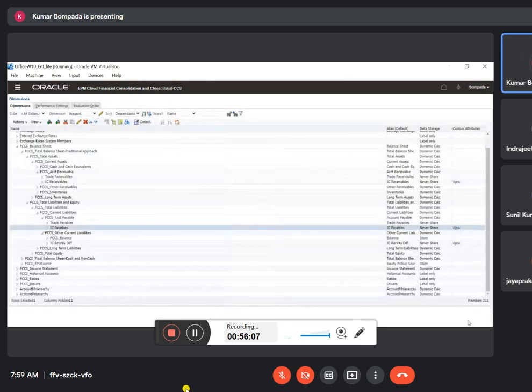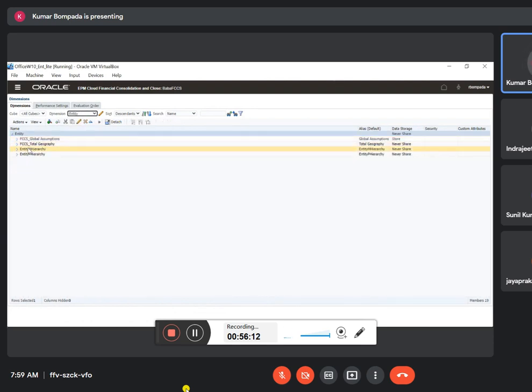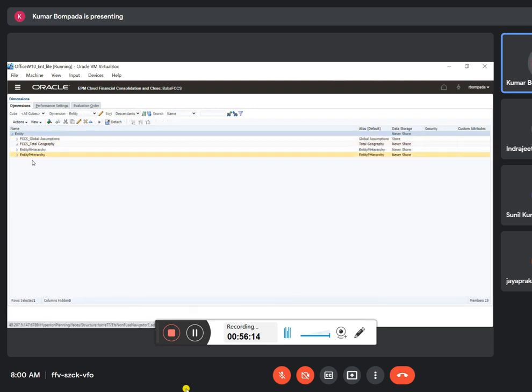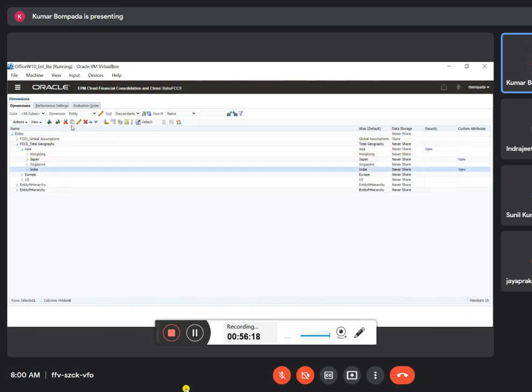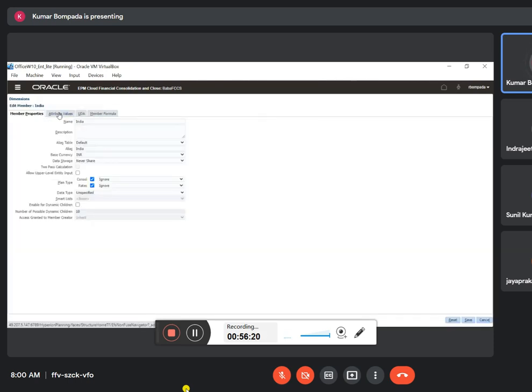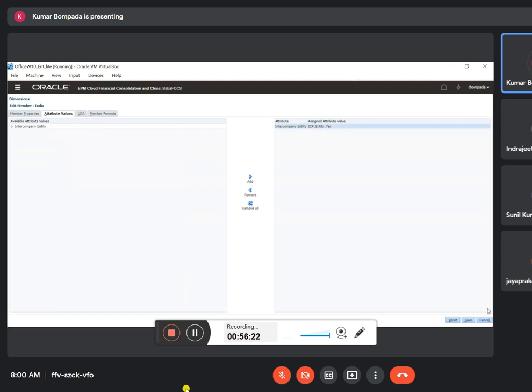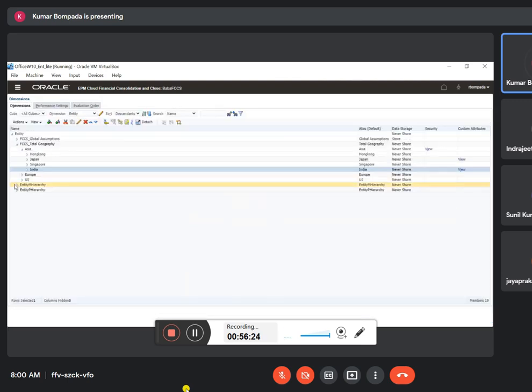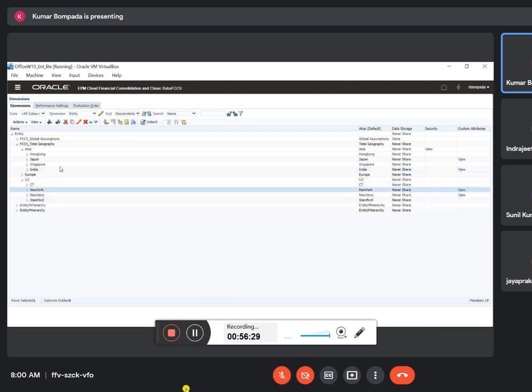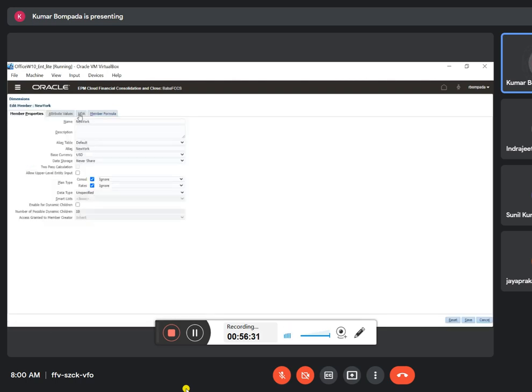We are good now. Go to entity dimension and here see whether total geography, Asia. So India, right? Yes. See, attribute value is intercompany. Yes. Next New York. Is intercompany?